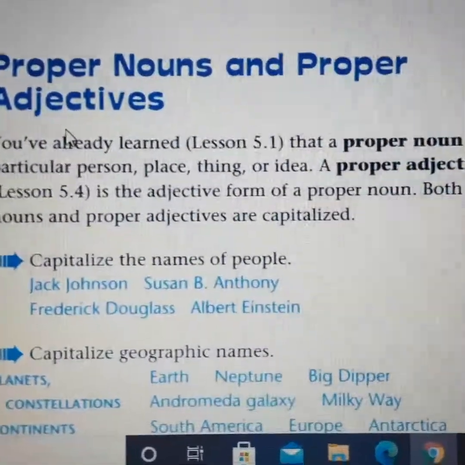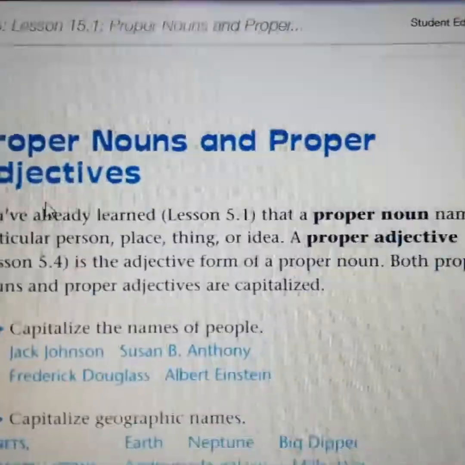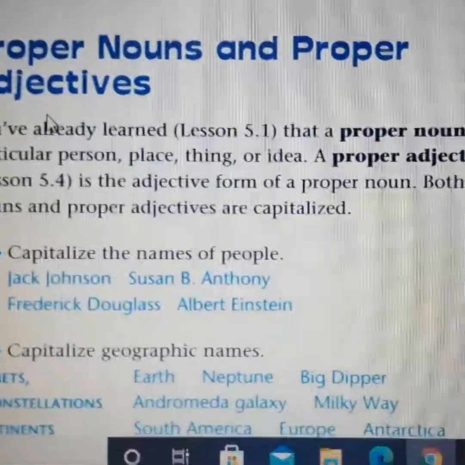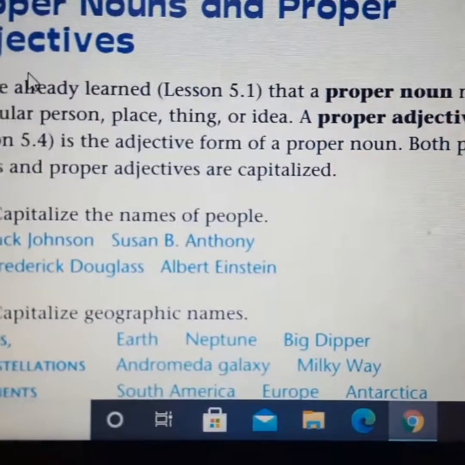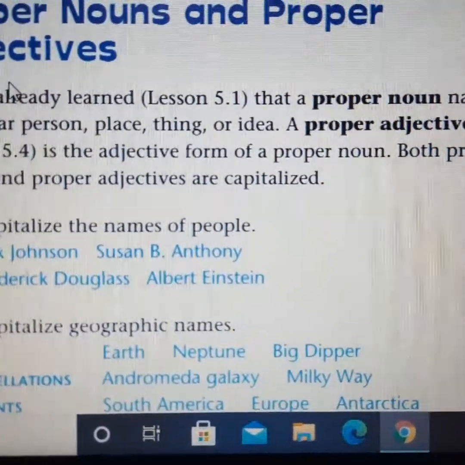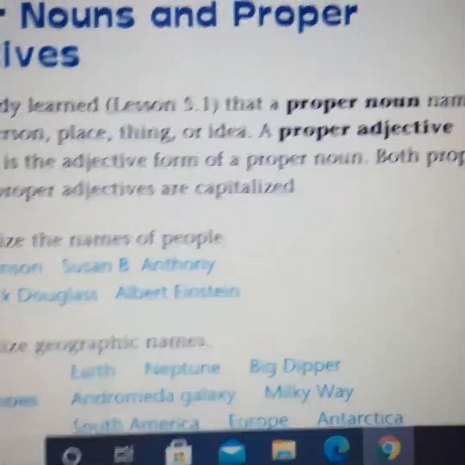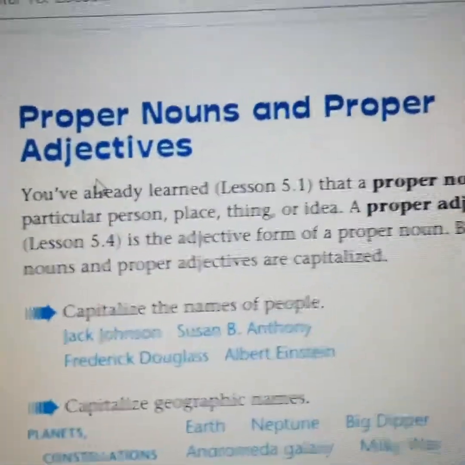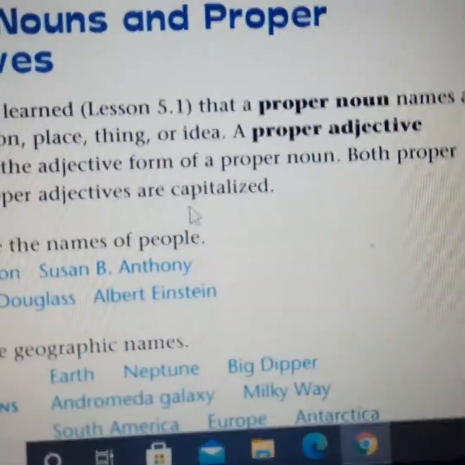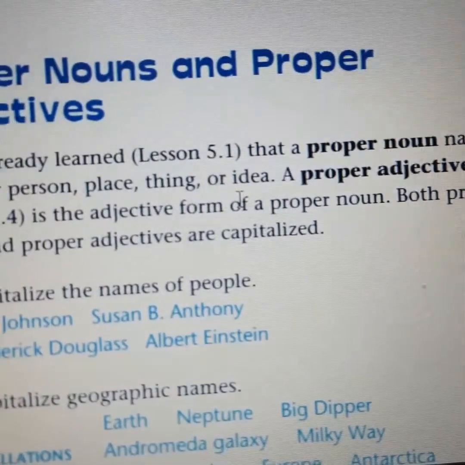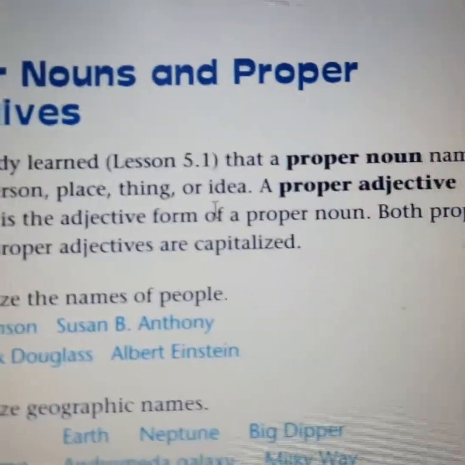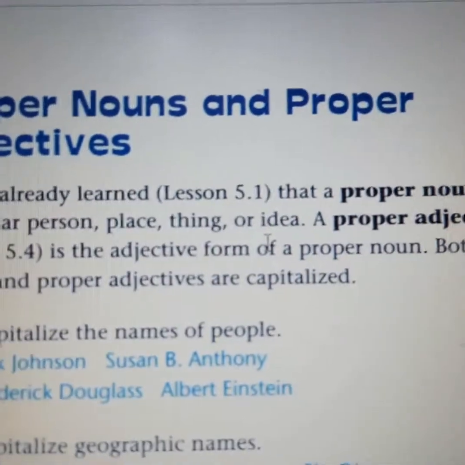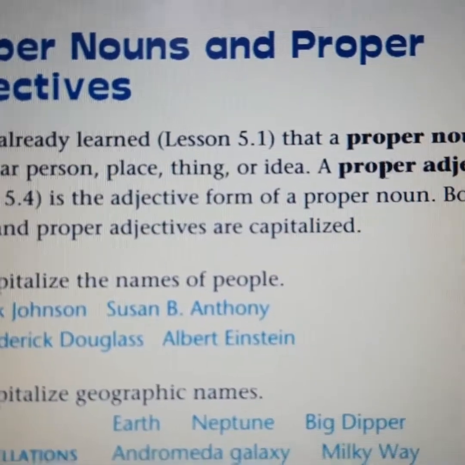A proper adjective, you can find this also in lesson 5.4, is the adjective form of a proper noun, but both proper nouns and proper adjectives are capitalized. So the first thing that you should know is that we have to use a capital letter whenever we write or use a proper noun or proper adjective.